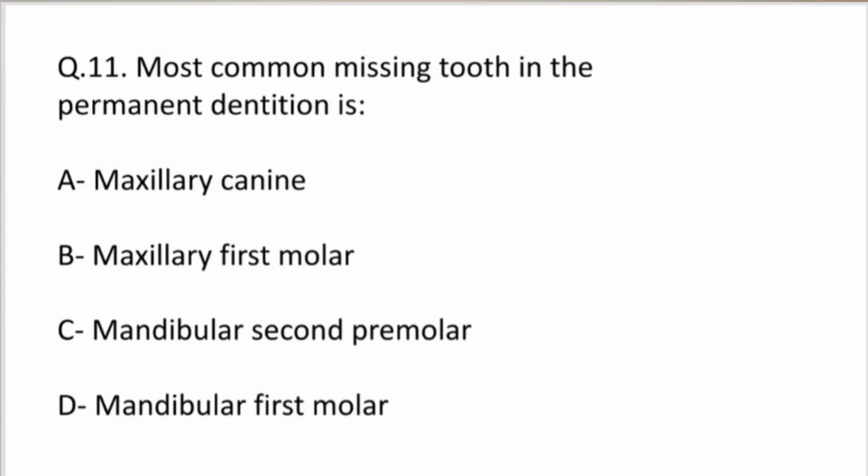So the last question on your screen: the most common missing tooth in the permanent dentition is option A, maxillary canine, option B, maxillary first molar, option C, mandibular second premolar, and option D, mandibular first molar. So what do you think, what will be the right answer to this question? So the right answer is option C, that is the mandibular second premolar. That's all about today's MCQ practice regarding this topic.